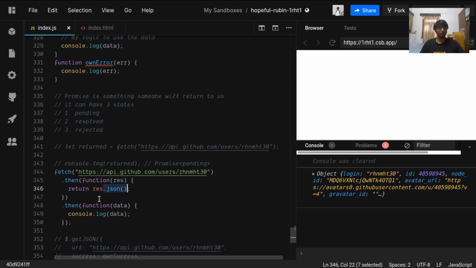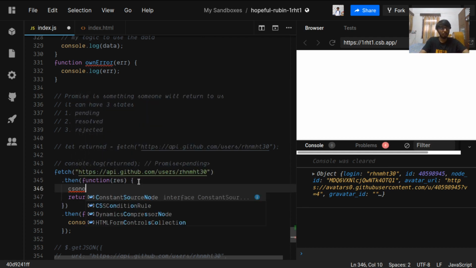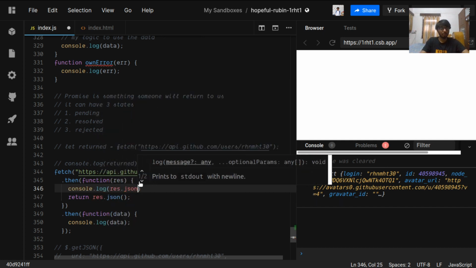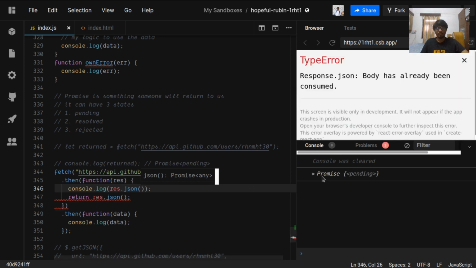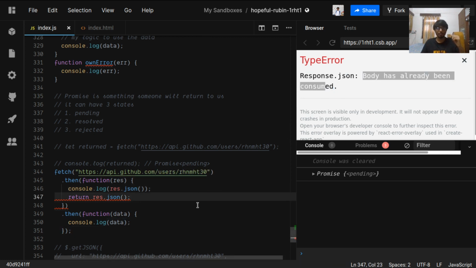If we console log the response.json call here, we can see that it is itself a promise. It will get us the JSON from the response, and you can see the error that the body has already been consumed. It is because it has already fulfilled the promise, and we are again returning the promise, but it has already been resolved, so it is not in the pending state. So this dot then chain is not working, so we can just remove this.